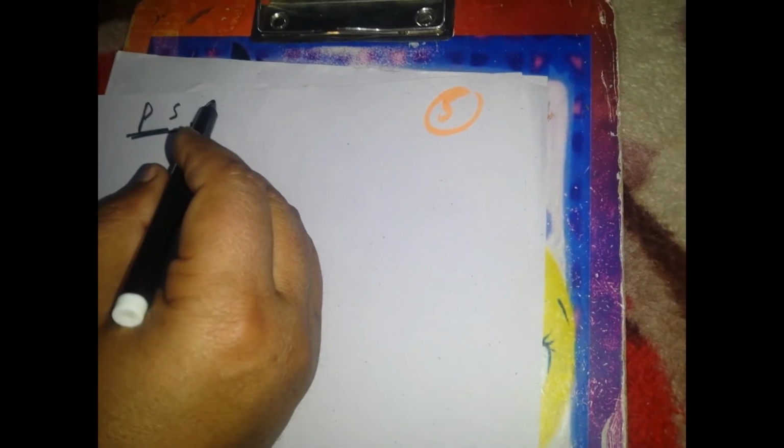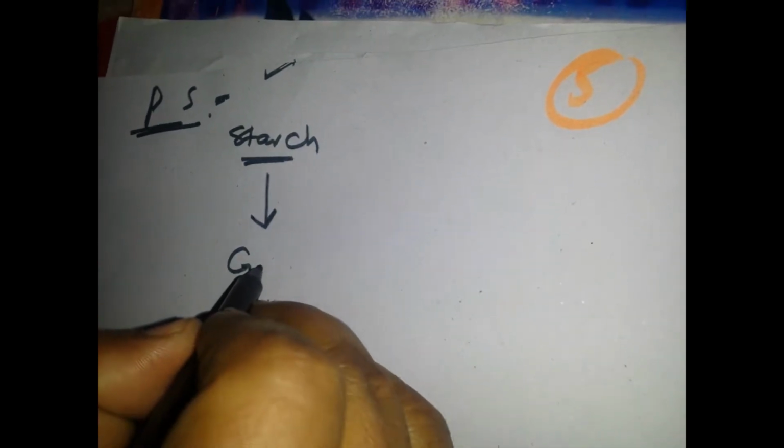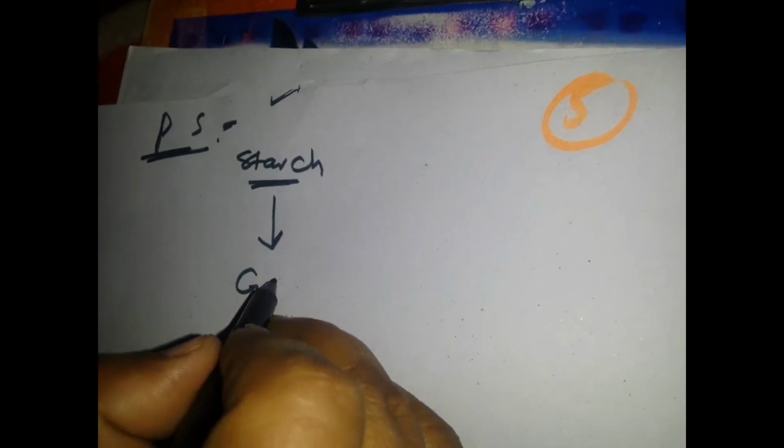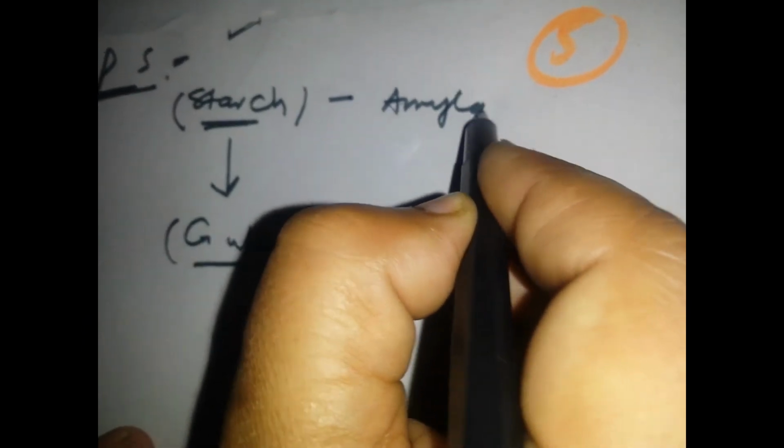Okay, let me proceed. Polysaccharide means many units joined together. They form a long chain. These chains have a very important role. For example, I'm talking about starch. Plants have starch. When we eat the starch, it is going to be converted into glucose, and that glucose is going to be available for your body to perform remarkable functions, because we have an enzyme which works on that. That enzyme is called amylase.